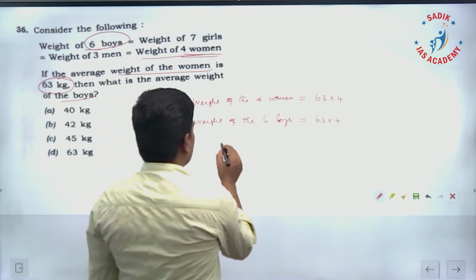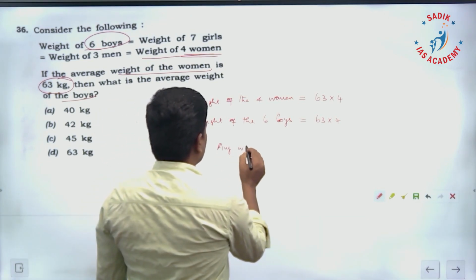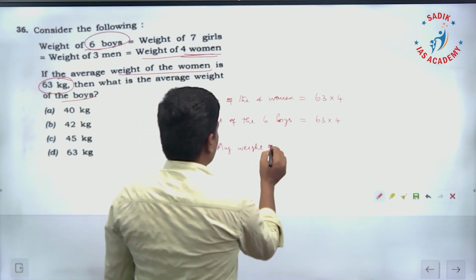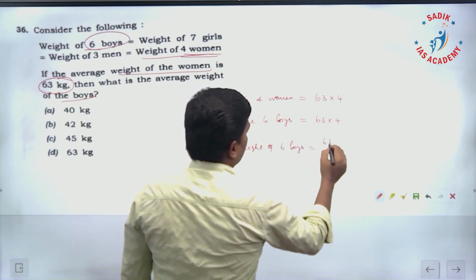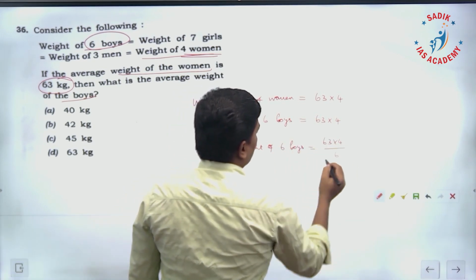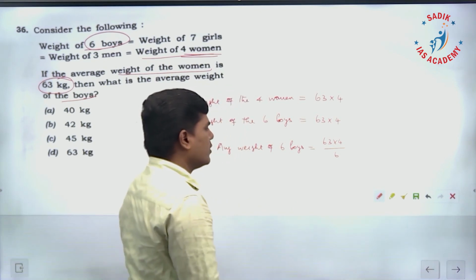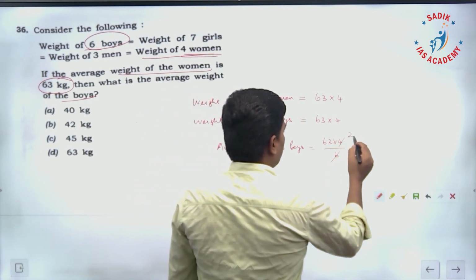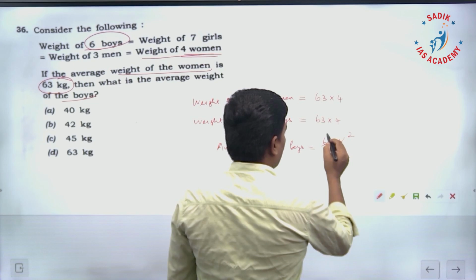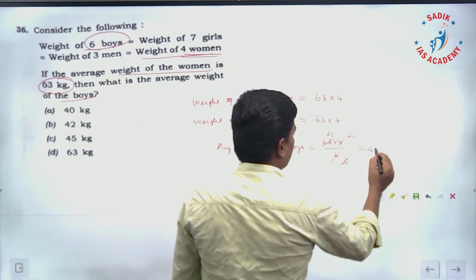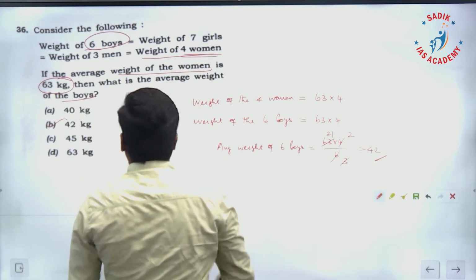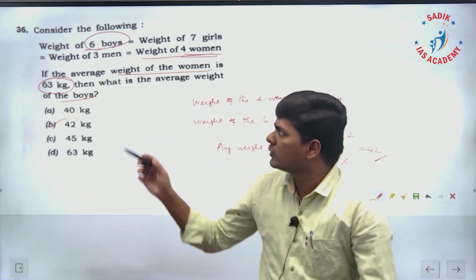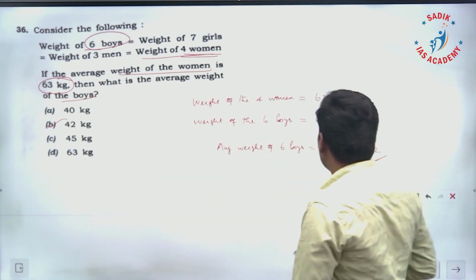Average weight of 6 boys is equal to 63 into 4, the total weight, divided by 6 people. So it is going to be what? 2, 3, then 21, 21 into 2 is 42. So the average weight of 6 boys is equal to 42 kg. So question number 36, option is B.